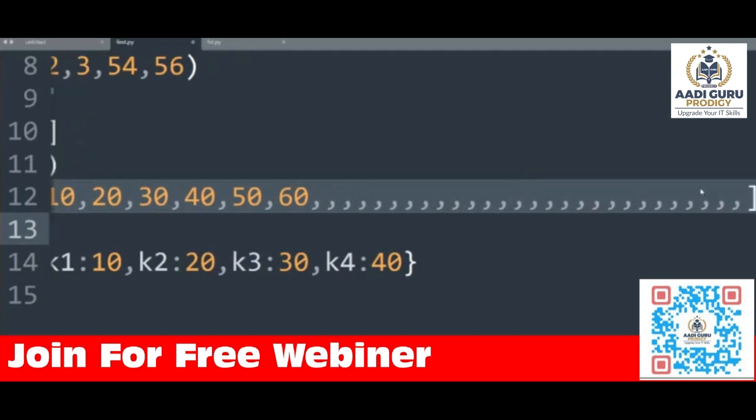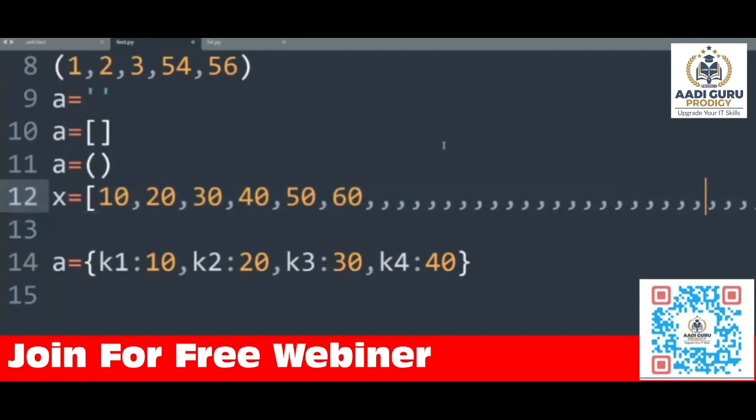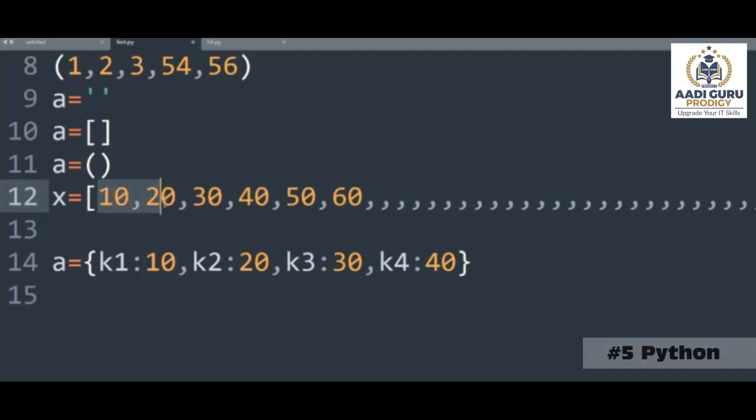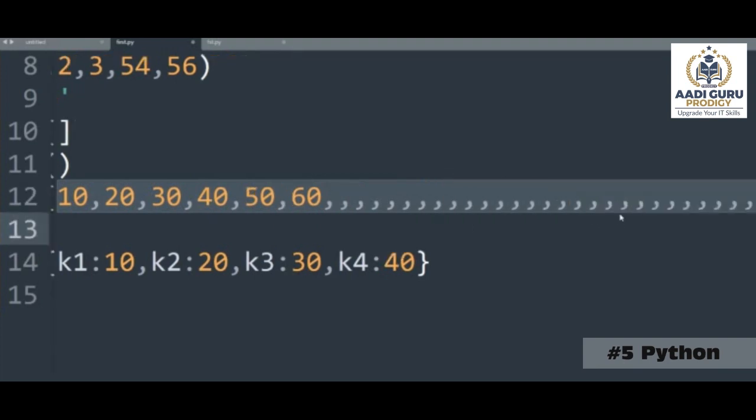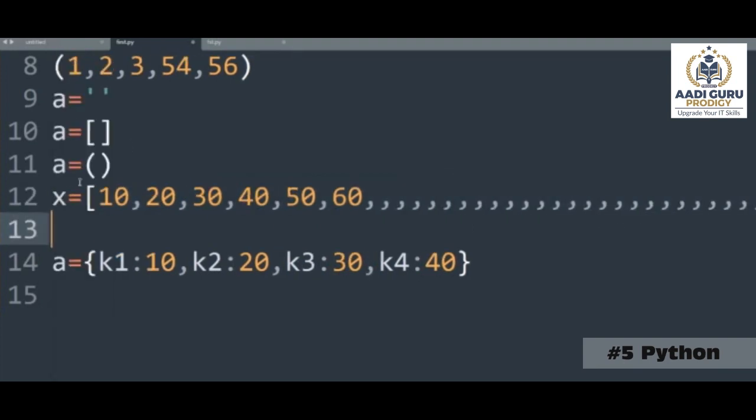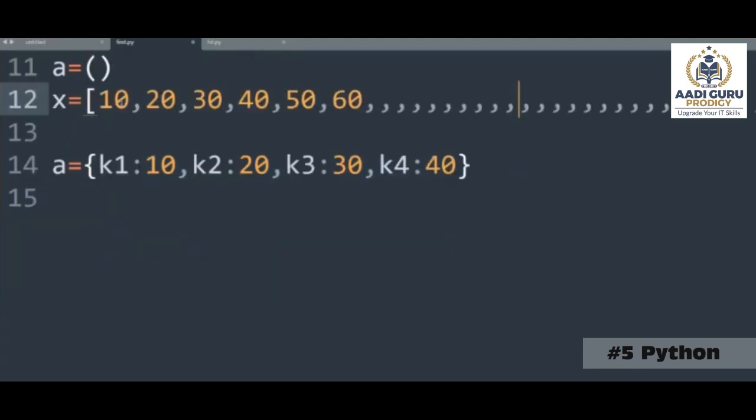To find the index number, you have to go step by step like this. You have to travel one by one, one by one, and reach that 95. So if this is the way, then as the list keeps increasing, it will be difficult to search for an item, right? So a list will be a time-taking process if you want to find or search for something. But a dictionary is faster.